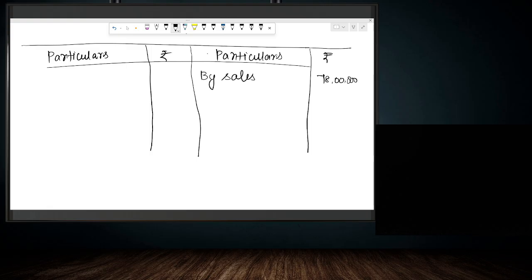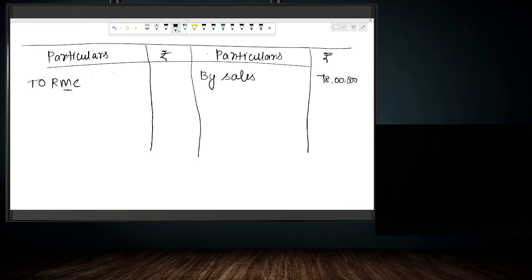Now generally we would write to opening stock, then to raw material purchases, so everything we will write. But here we are assuming that opening stock of finished goods and closing stock of finished goods, opening stock of raw material and closing stock of raw material, everything is the same, right? So instead of writing opening stock on the debit side and closing stock on the credit side, we can directly write to raw material consumed. Why?